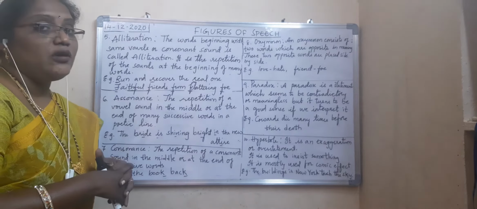For example, next, "Faithful friends from flattering foe." Foe is nothing but what? Enemy. Again, which letter is repeating here? F. Again, F comes under what? F comes under consonant. So F, F, F, F, F.